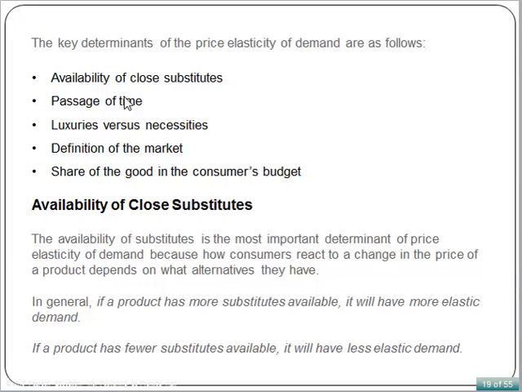The availability of substitutes is the most important determinant of the price elasticity of demand, because how consumers react to a change in the price of a product depends on what alternatives they have. In general, if a product has more substitutes available, it will have a more elastic demand. If a product has fewer substitutes available, it will have less elastic demand because consumers do not have many choices.